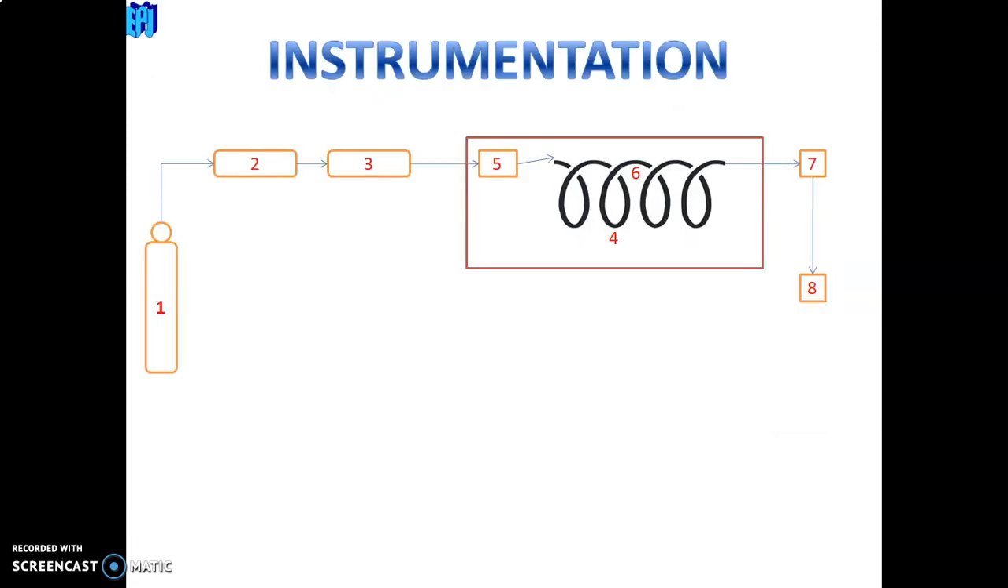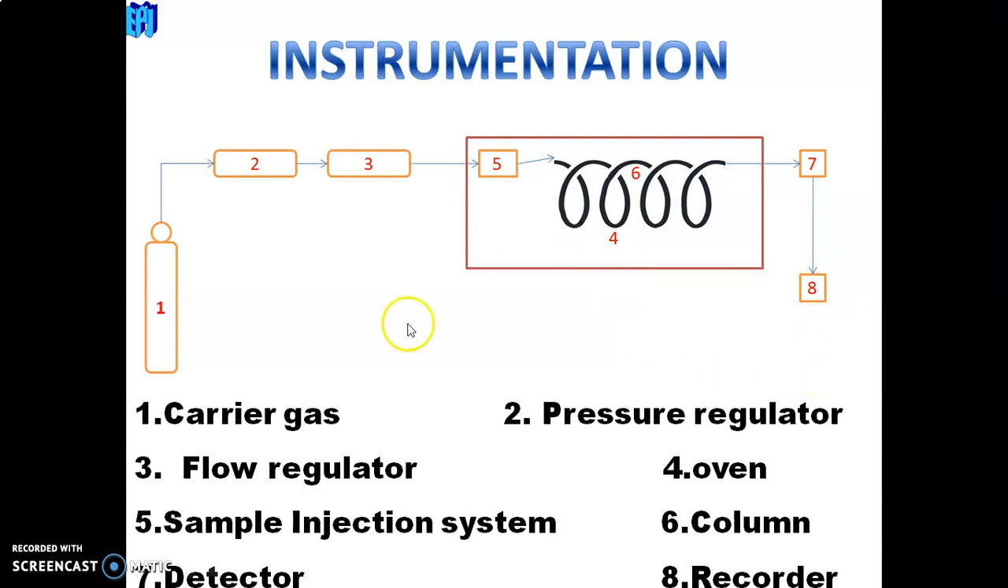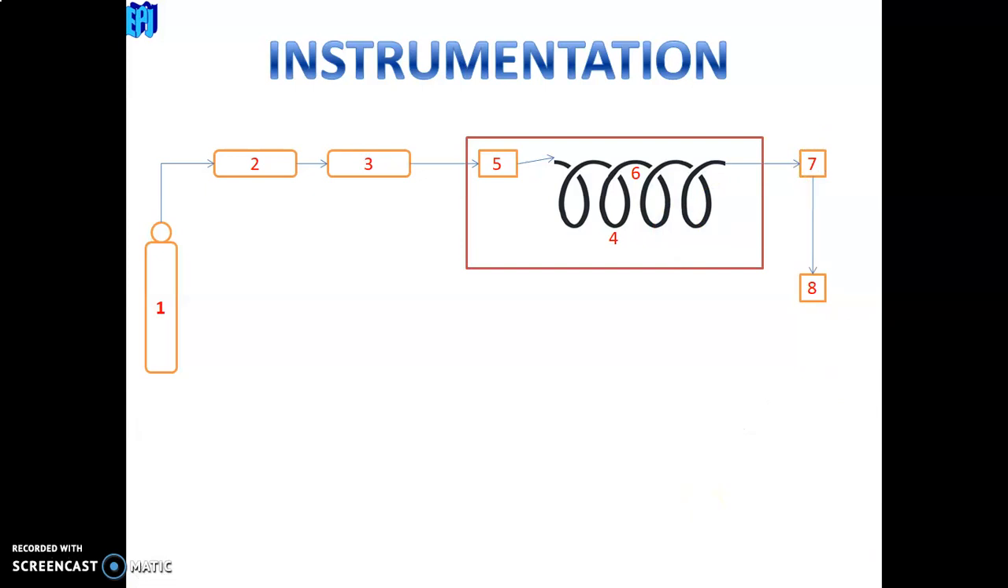Let us discuss the instrumentation. Let us discuss the components. This is a carrier gas container which is connected to a pressure regulator, and third one is a flow regulator, and fourth one is an oven, and fifth one is SIS, or we can say sample injection system, and the sixth one is the column, the separating column, seventh one is detector, and eighth one is recorder. So once again, which are they?